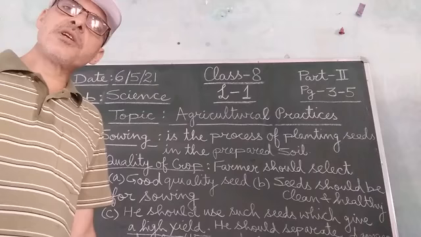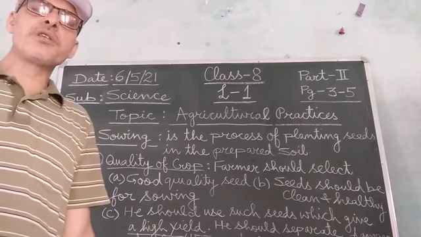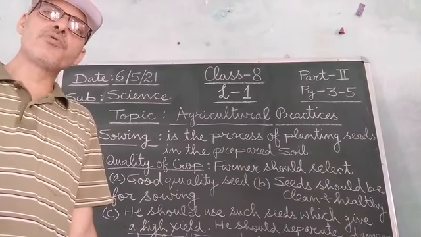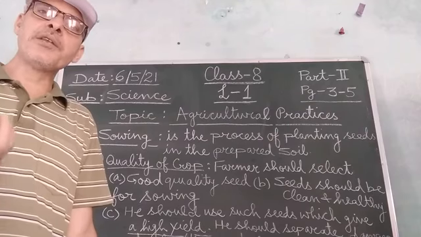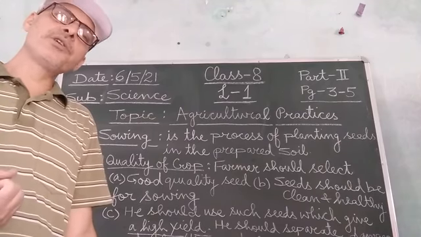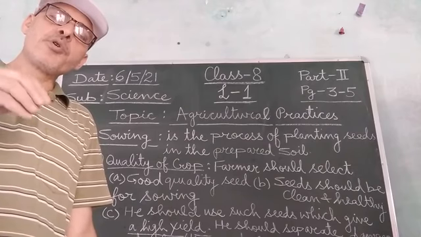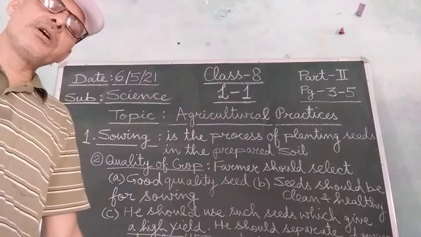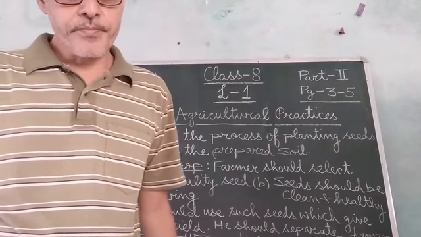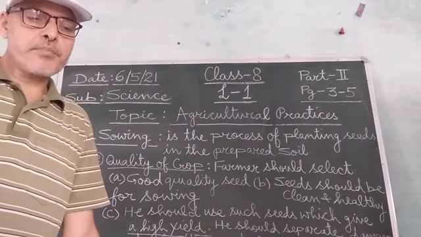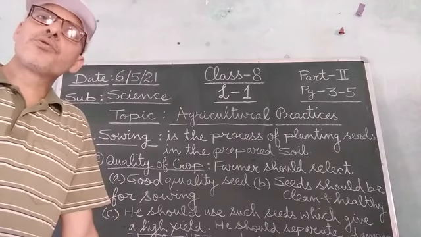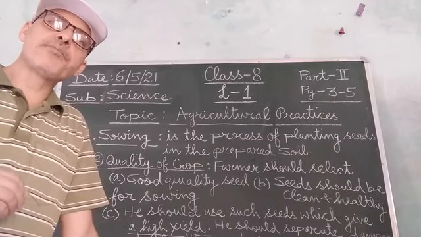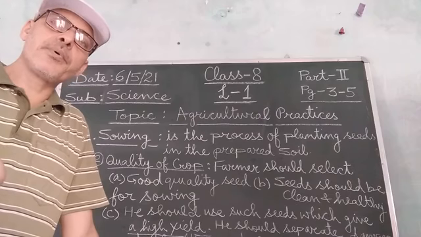So these traditional tools are used by the farmers for sowing the seeds in the prepared soil. What is the shape of this type of traditional tool? They are funnel shaped, and in this funnel shaped tool, the farmer puts the seeds. The seeds pass down through 2 or 3 pipes, and the edges of these pipes are sharp.